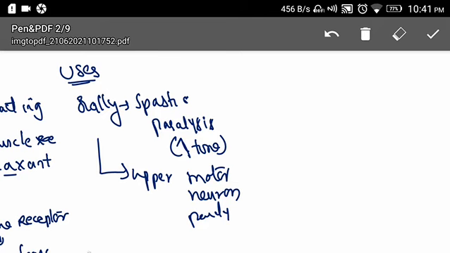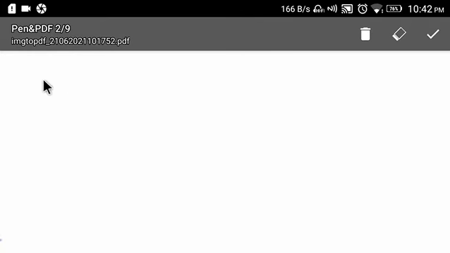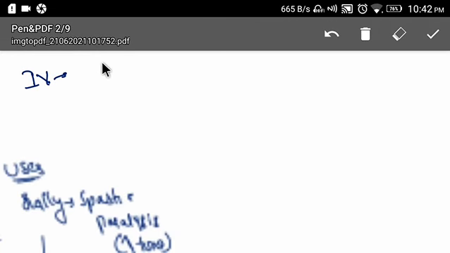We can find this upper motor neuron paralysis in hemiplegia, paraplegia, cerebral palsy. In all these cases, we can use this drug. And if you use this drug in IV form, this can be used for malignant hyperthermia.